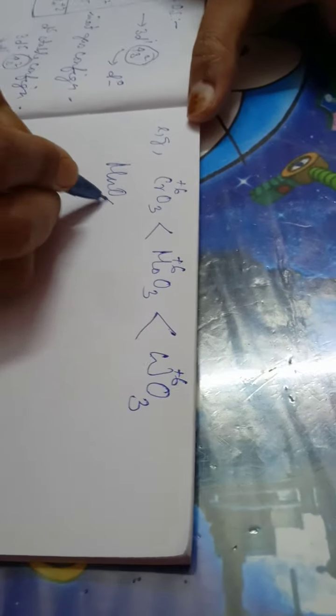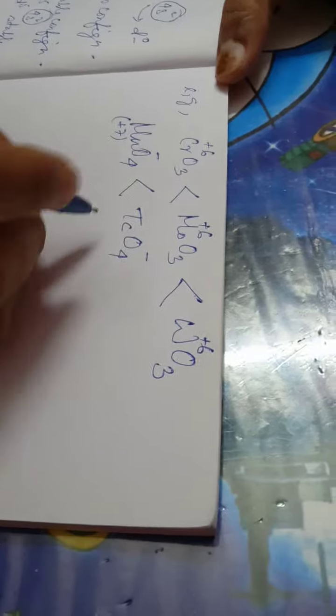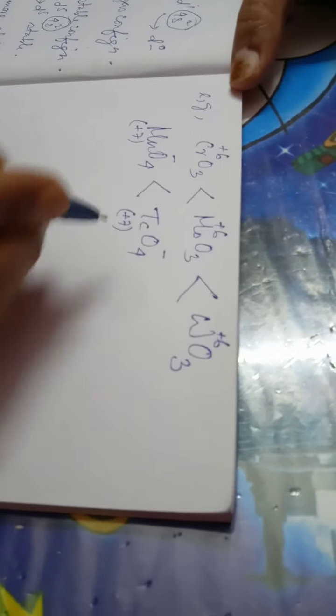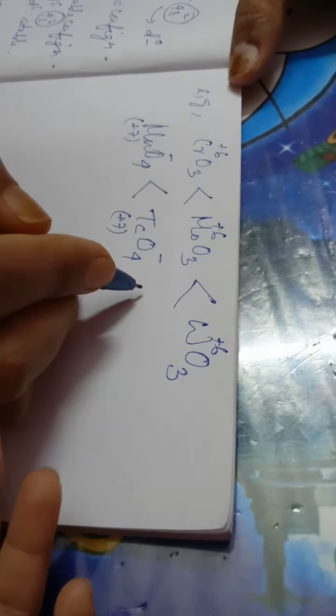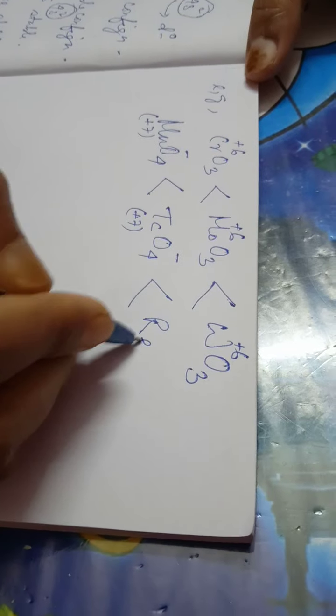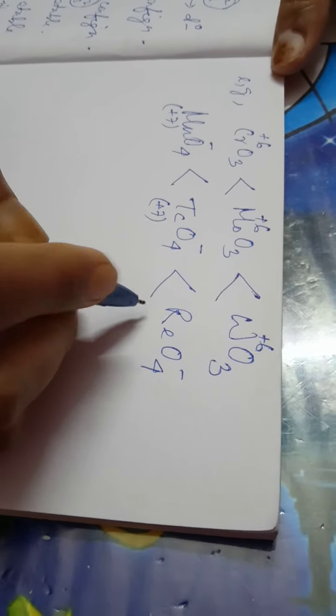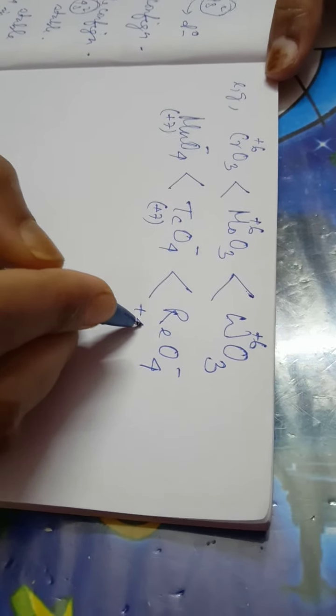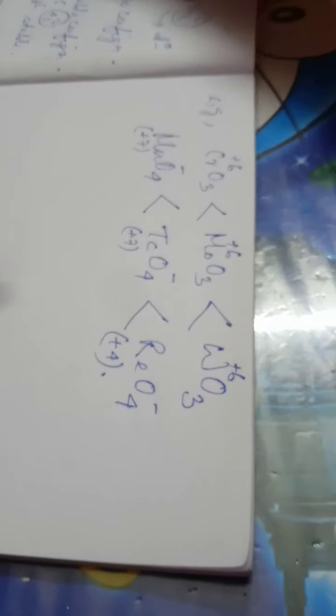Okay. Similarly, MnO4⁻, where Mn is having +7 oxidation state, is less stable than technetium TcO4⁻, which is also having +7 oxidation state, and less stable than ReO4⁻. Here rhenium is also having +7 oxidation state.